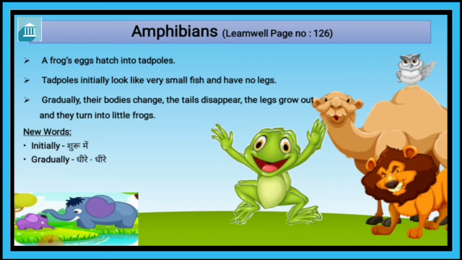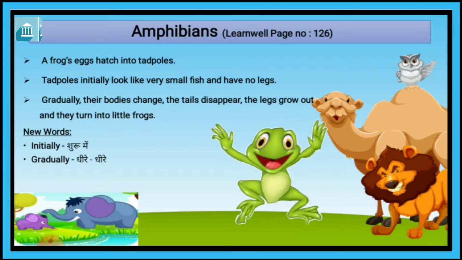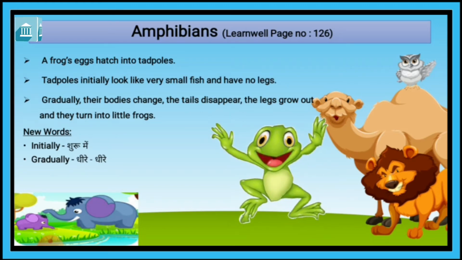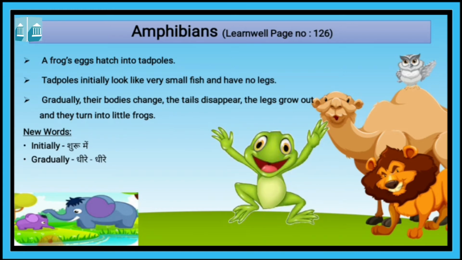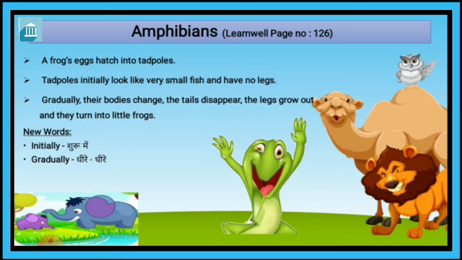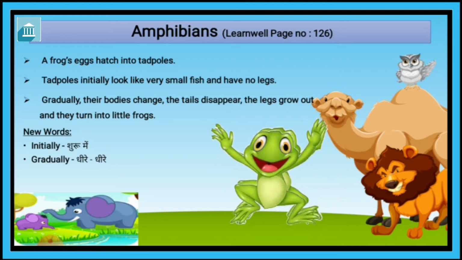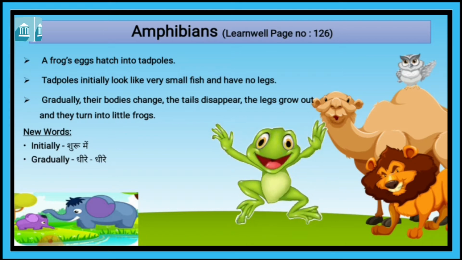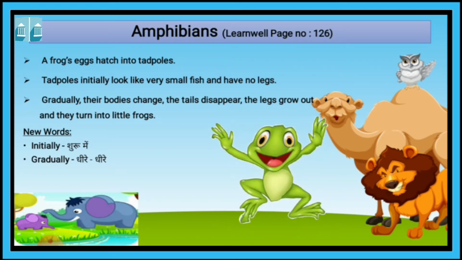So a tadpole is like a very small fish with no legs. Gradually, their bodies change. The tails disappear, the legs grow out and they turn into little frogs.